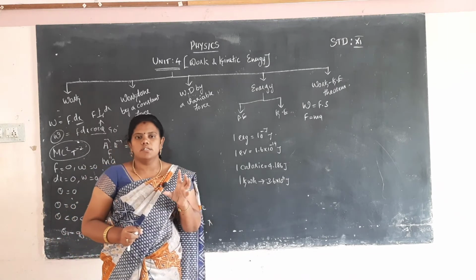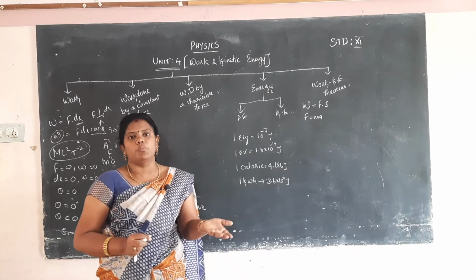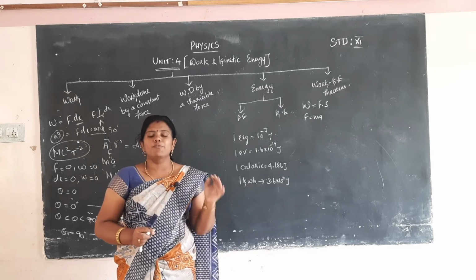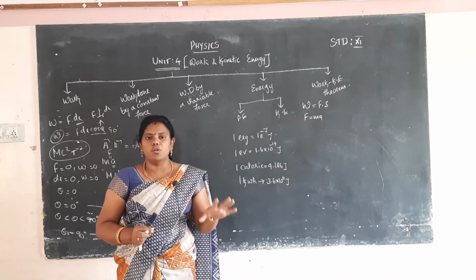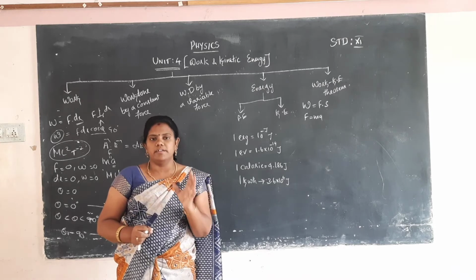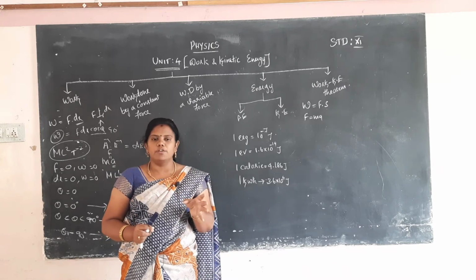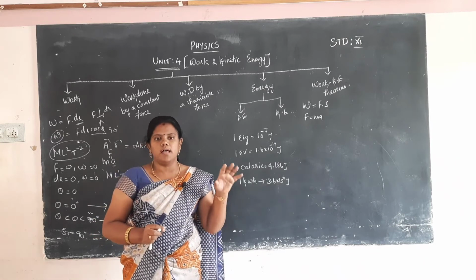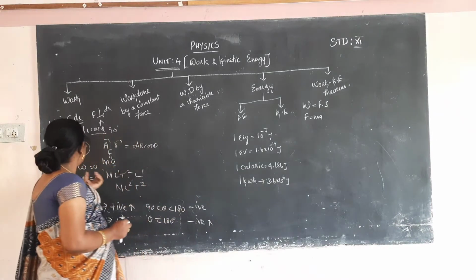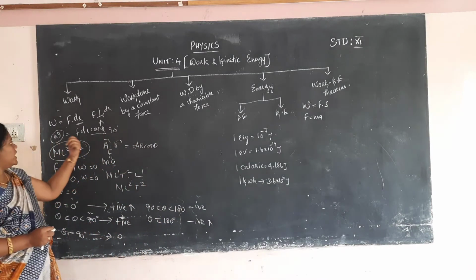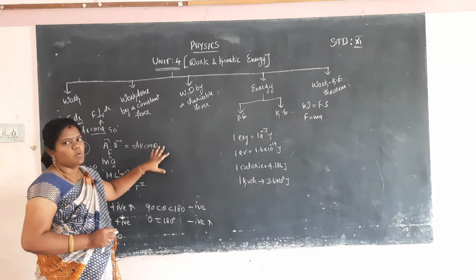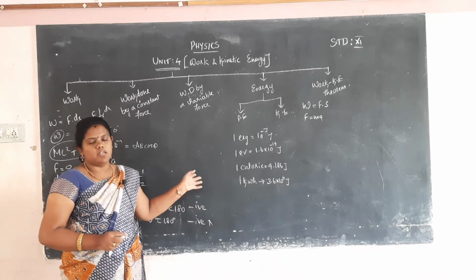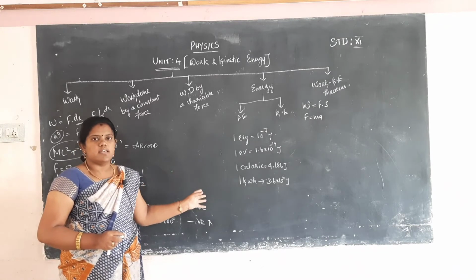Suppose no force is applied to a moving object, it keeps moving continuously. If a force is applied to the body, then work is done at that point. But if the force is applied and the body is not displaced, no work is done. Displacement 0 means I applied force on the wall and it does not move to the other side, so there is no displacement and no work done.